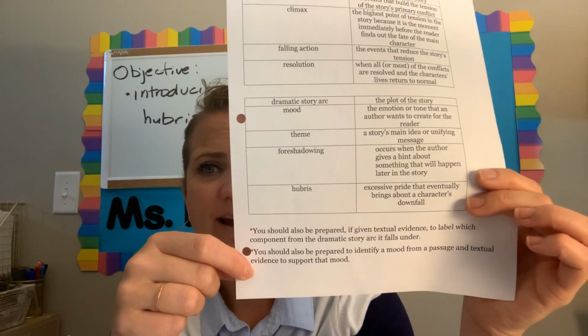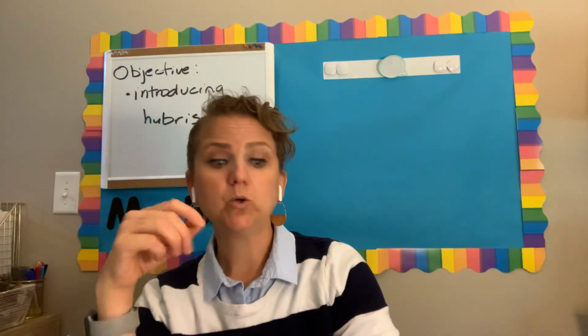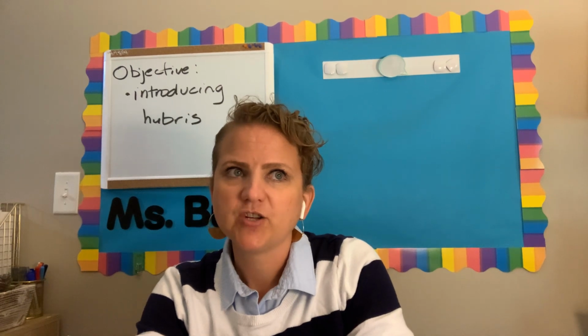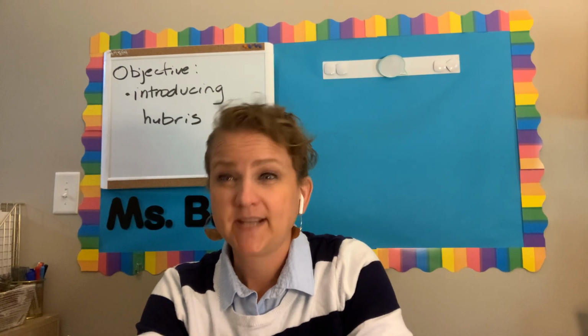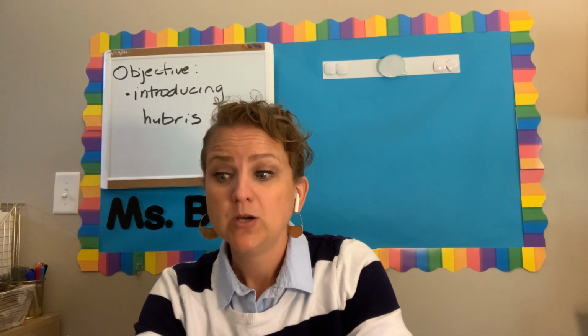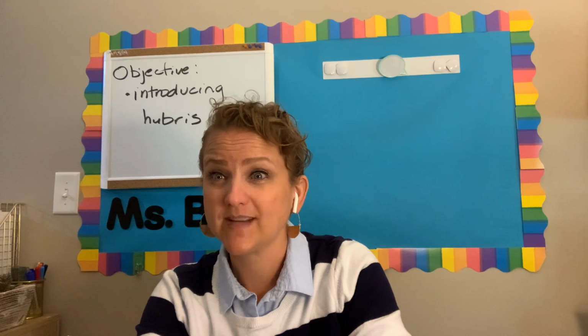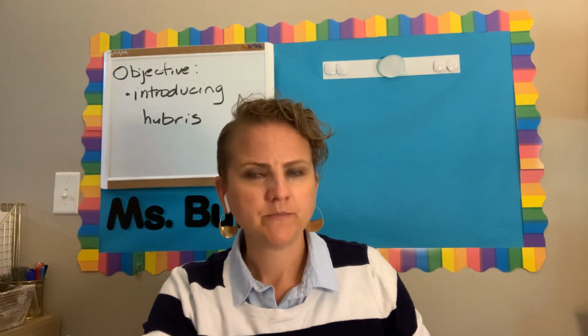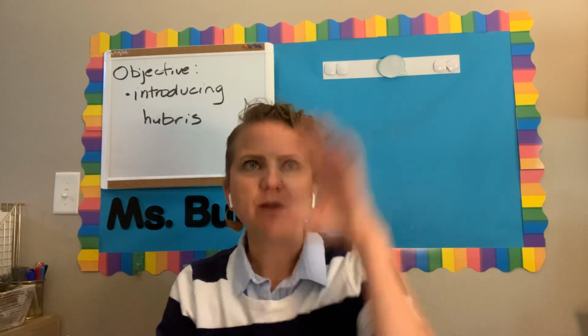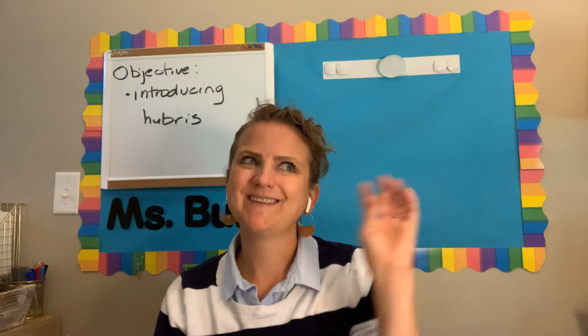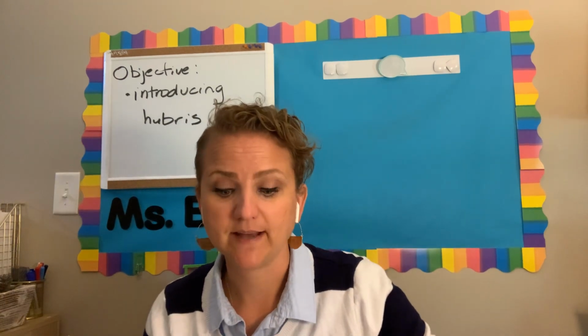And then finally, I'm going to ask you to identify a mood from a passage of a story that we've read, and then pick textual evidence that supports the mood, which is very much like the homework that you did last week on Thursday, a week ago today. So that same idea, when we read Oliver Hyde and we picked a mood and supported it with textual evidence, I'm going to ask you to do something very similar on the test, okay?